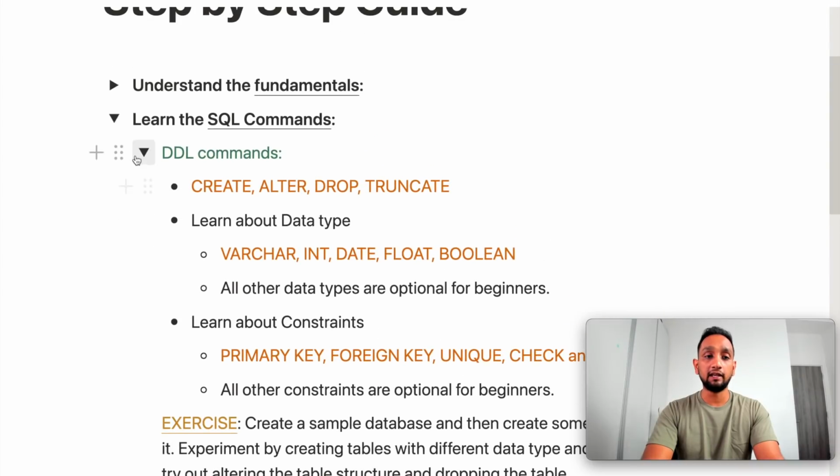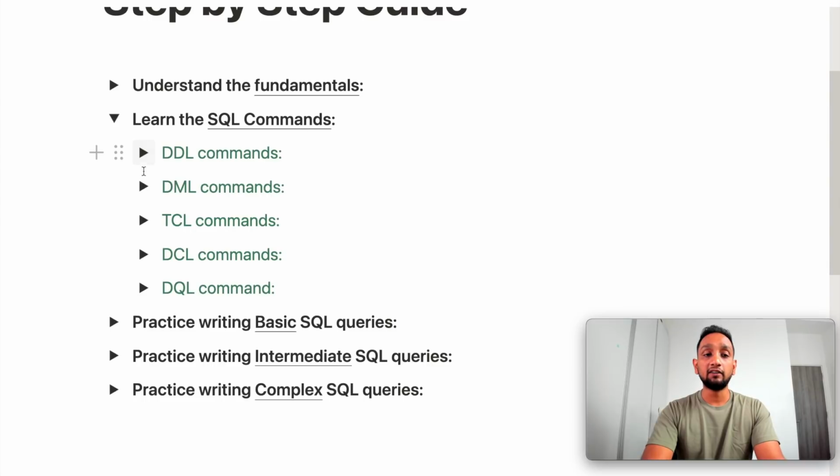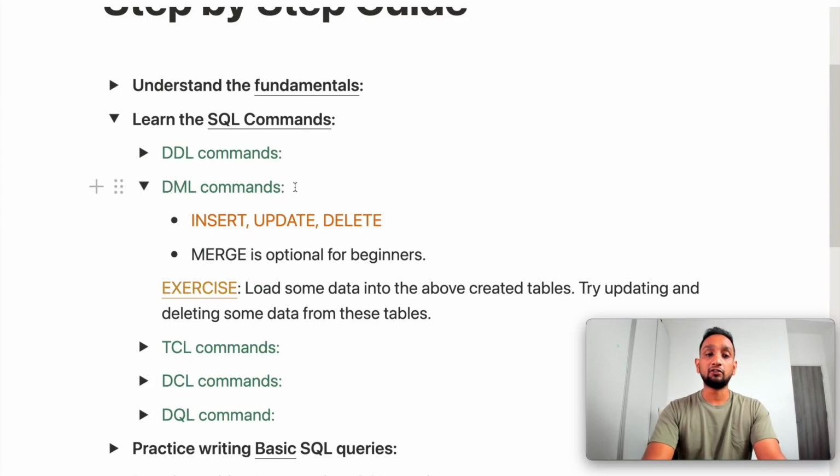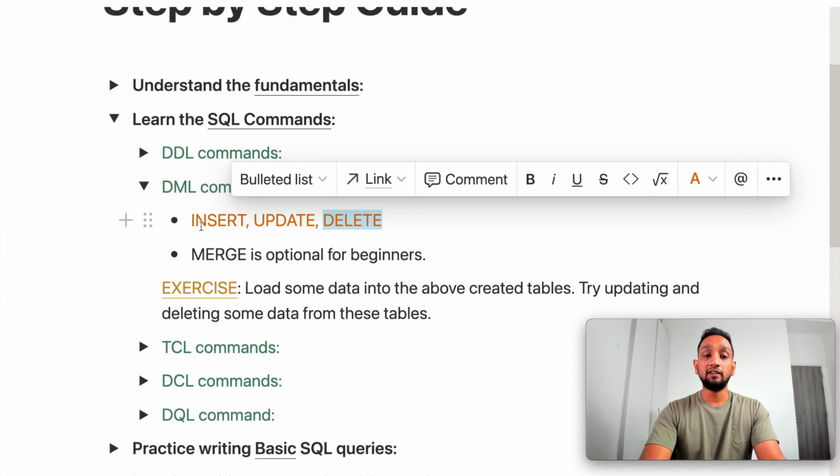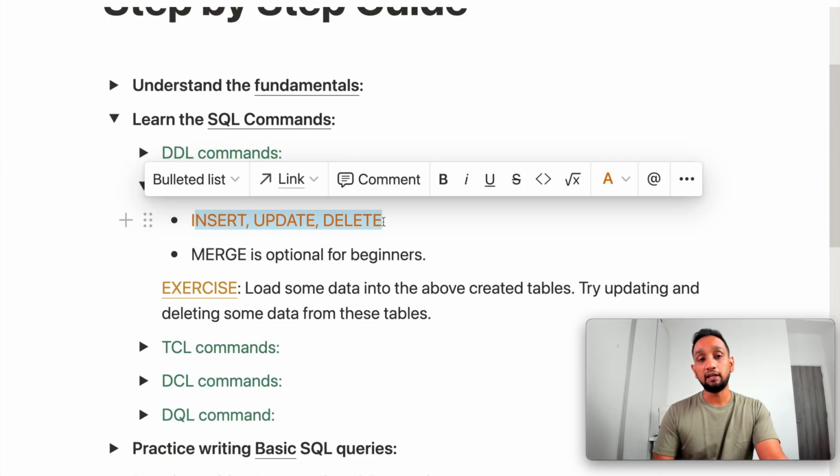Once you have learned these DDL commands, the next thing you will need to learn is the DML commands. DML stands for data manipulation language. This is a language that can help you to load data or modify data in your tables. We have insert, update, and delete commands. These are the 3 most widely used commands that you should definitely be familiar with. These are very basic things. The syntax is very simple and you just need to learn it, and then do some experiments. Just try to insert some data, modify some data, delete some data, and try that out with a couple of tables, then you get some hands-on experience.